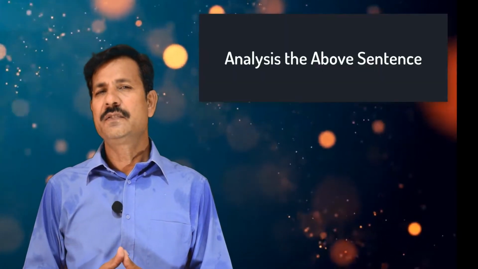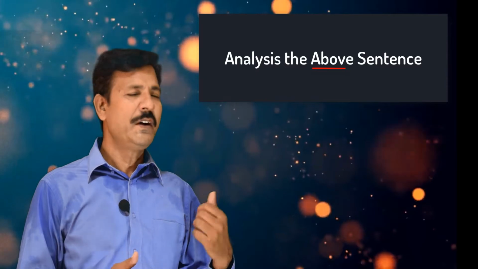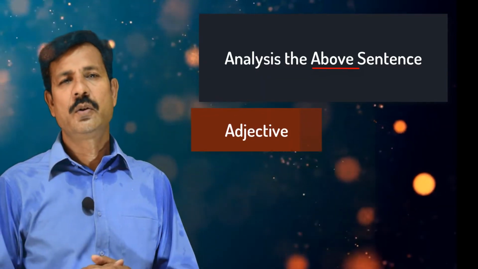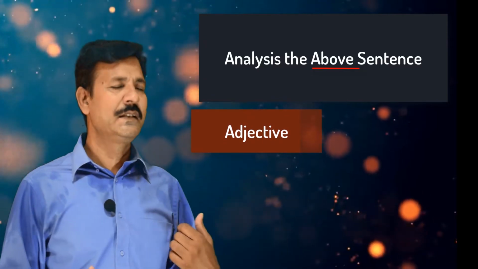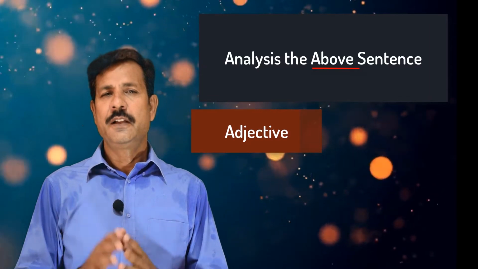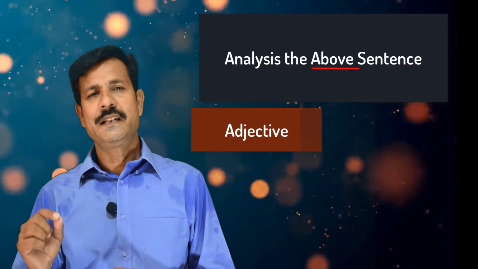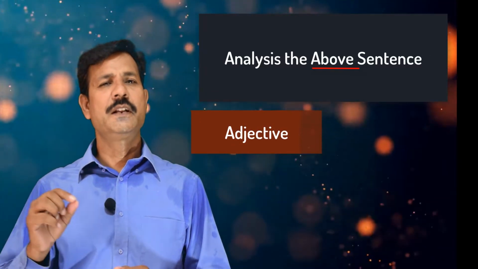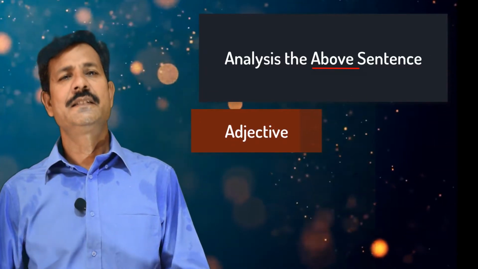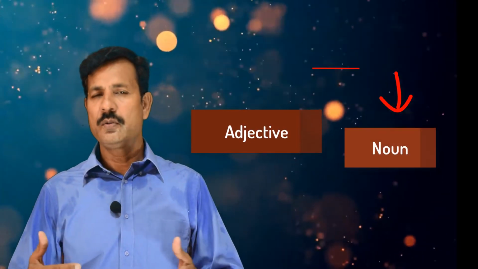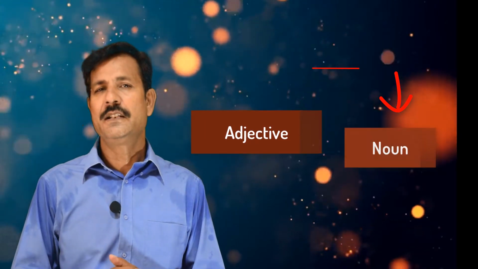The third example is: analyze the above sentence. Again above is underlined, and above here is playing the role of an adjective. Why is it an adjective? Because if we see above sentence, sentence is a noun and above is adding something to the meaning of sentence, and sentence is a noun. The word which adds something to the meaning of a noun or a pronoun is called an adjective.